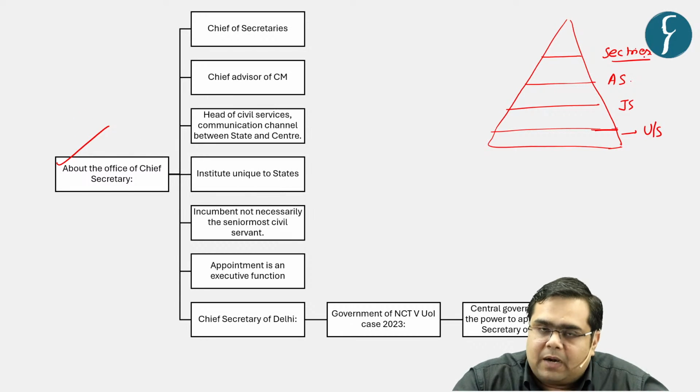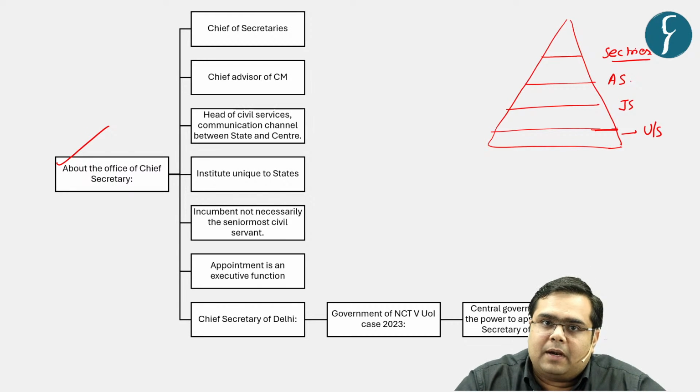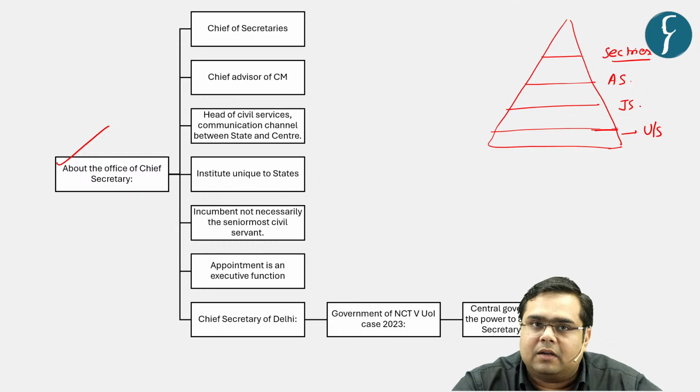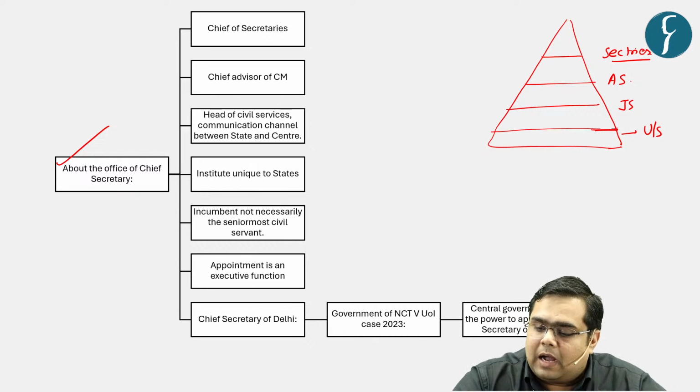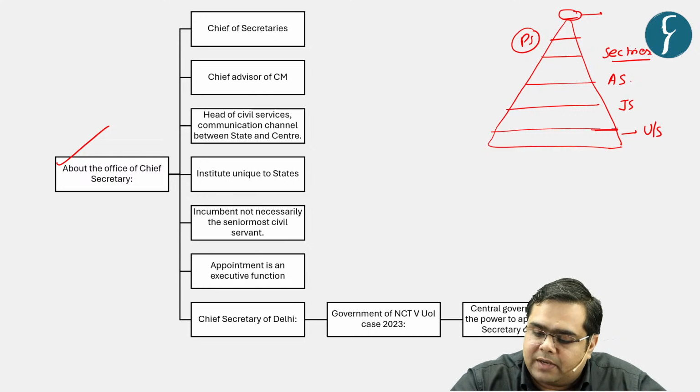Secretaries to various departments. Let us say there can be a department of urban welfare, or a department of rural drinking water, right? So one secretary will have below him various additional, joint and under secretaries serving. Above secretaries there is the institution of principal secretary, and on the top of it sits the one single man who is the number one civil servant, the highest in seniority, the highest civil servant of the state, that is called the chief secretary.